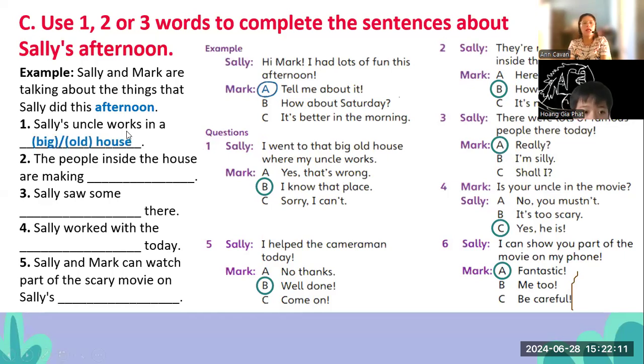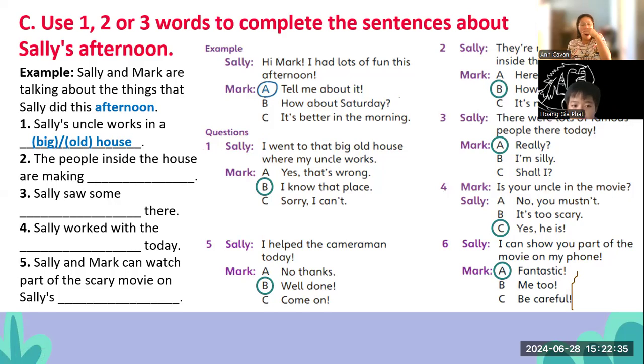Sample, Sally's uncle works in a big old house. Can you answer number 3? Okay, number 2, the answer is in here. Or you can answer in the chat box. Yes, teacher.